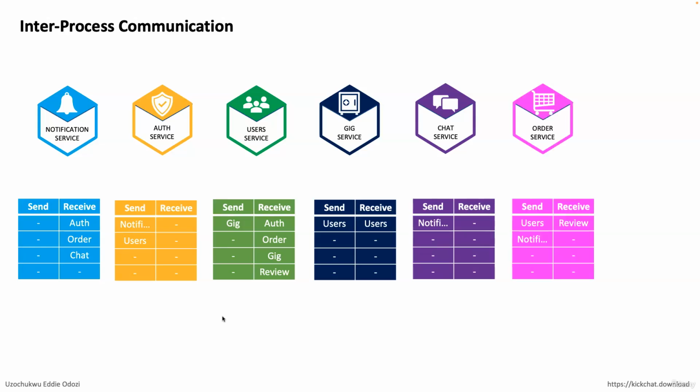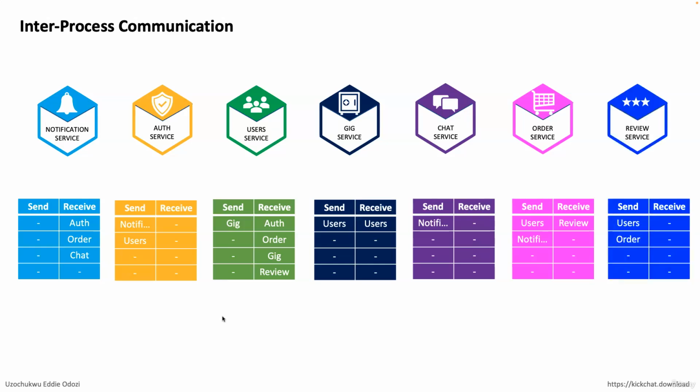Then we have the other service. The other service will send an event to the user service, will send to the notification service, and will also receive from the review service. It's not going to send to the auth service or to the chat service, only to users and notification, and then receive from the review service. And then lastly, the review service will only send to the user service and the other service. It's not going to receive any event from any other service.